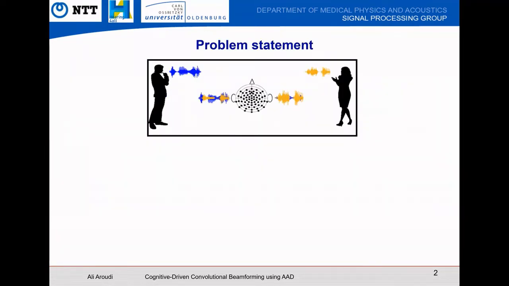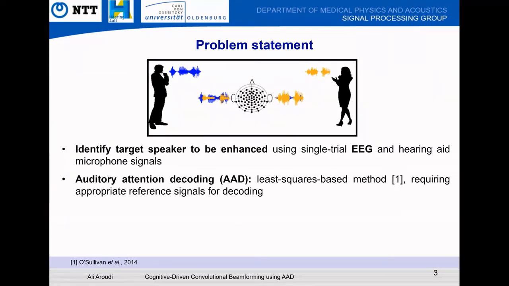Generally speaking, consider an acoustic scenario with multiple speakers. There are many speech enhancement algorithms available to reduce noise. But in a multi-speaker scenario, which speaker is the target to be enhanced? Correctly identifying the targeted speaker is crucial for improving speech intelligibility. For identifying the targeted speaker, we use EEG signals and hearing aid microphone signals to decode the listener's attention. Or let's say we perform auditory attention decoding or AAD.